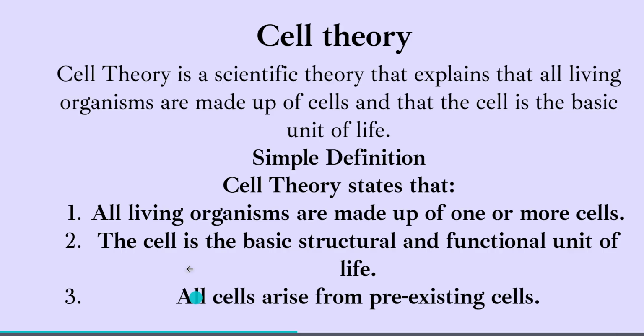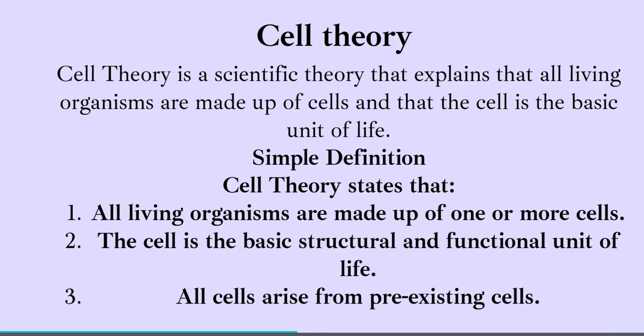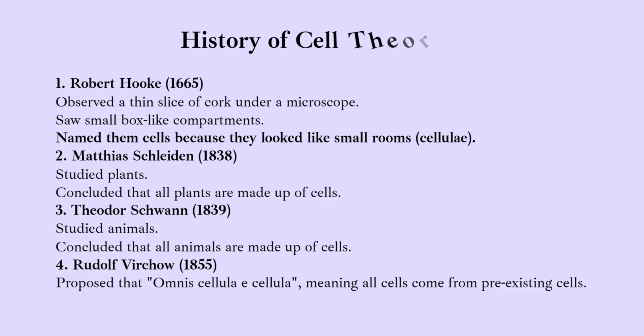We talked about three statements of the cell theory: that all living organisms are made up of one or more cells, that cell is the basic structural and functional unit of life, and that all new cells arise from pre-existing cells. In that series we talked about the history of cell theory, how we concluded with all these three statements. It was with the discovery of Robert Hooke, who saw cells as small box-like compartments by observing a slice of cork under a microscope.